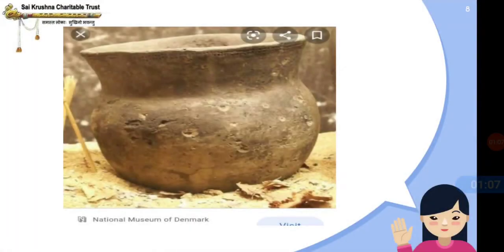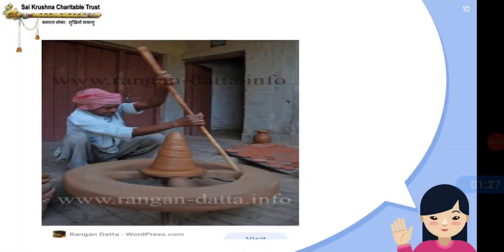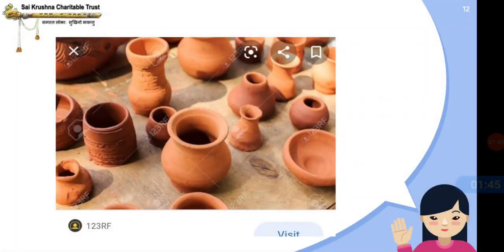So like this you can see that pots were not so fine. After that, later with the invention of the wheel, potters began to give shape to the clay into fine pieces of pottery. The invention of the wheel made us get good pieces of pots. So pottery is the art of making pots from clay. You can see the different designs made from that wheel.